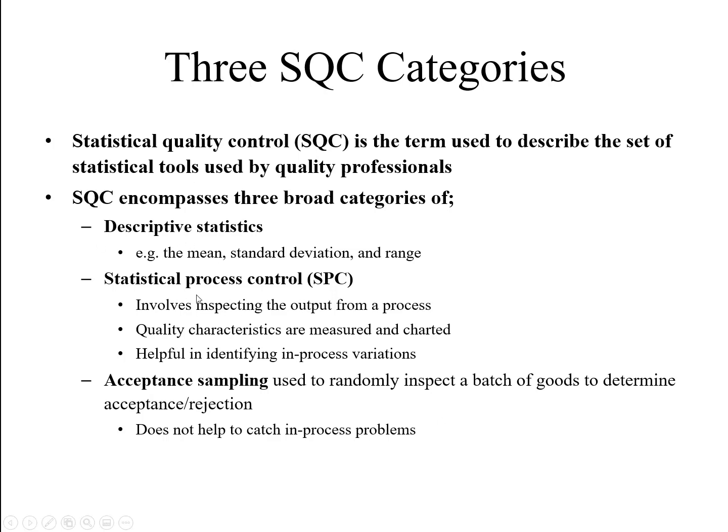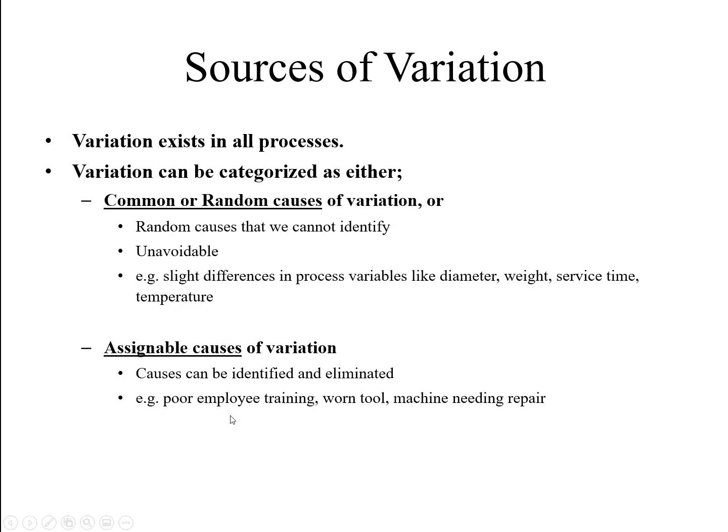So these are the three basic statistical quality control categories. In these lectures, we will discuss two of them, descriptive statistics and statistical process control, and we have already covered this, and if you want, we can also discuss it in the interactive session. So normally when we collect data, the most important thing is the collection of data.